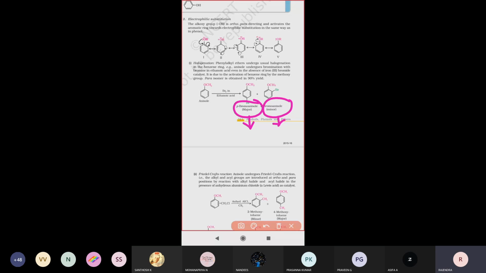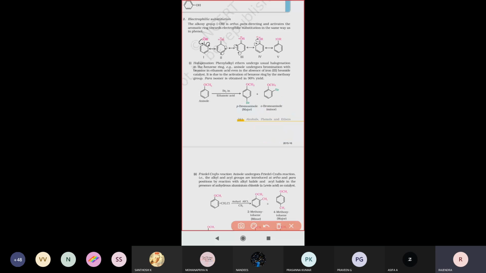Right? Why major and minor? Major compounds have less repulsive force between the attacking electrophile and the already substituted group. That's why the para position attacking products are considered the major product.